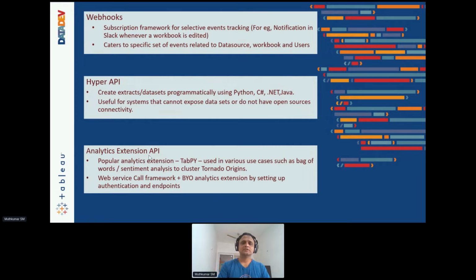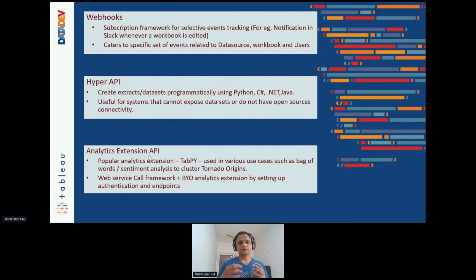A lot of our customers use a lot of models that they've built externally, and then they would want to leverage those models in Tableau, right? So Tableau has its own modeling capability. We run forecasting models, bag of words, clustering models, etc., with elbow approach and things like that. But there are cases where customers would want to build the model outside, or bring their own model, right? That is possible by using an extension API.